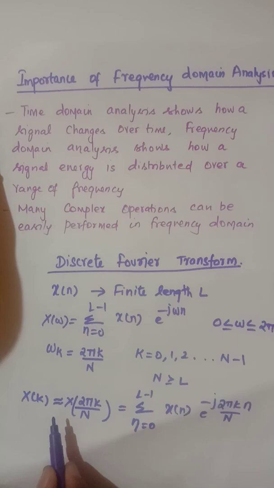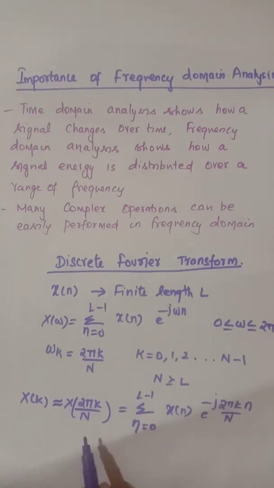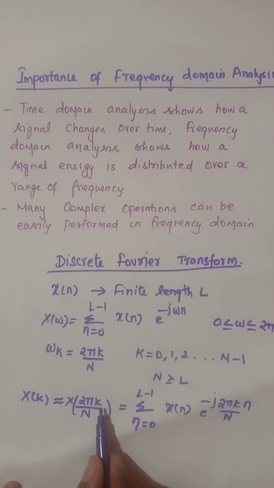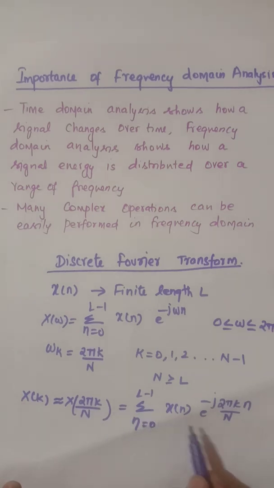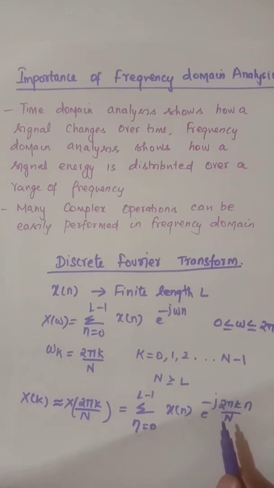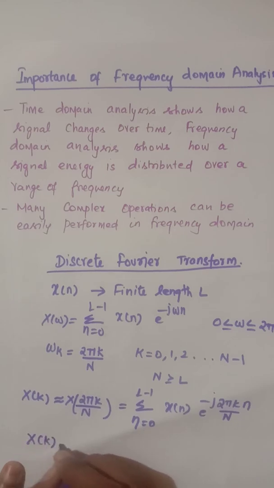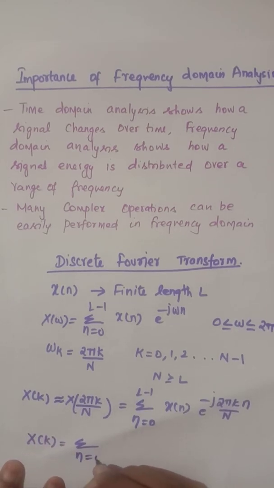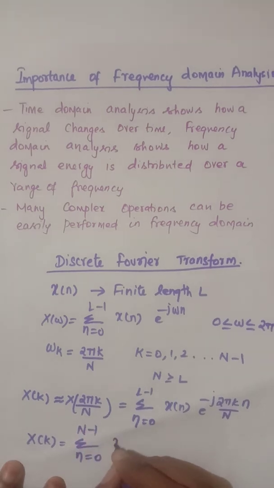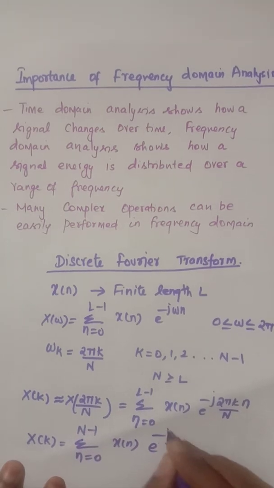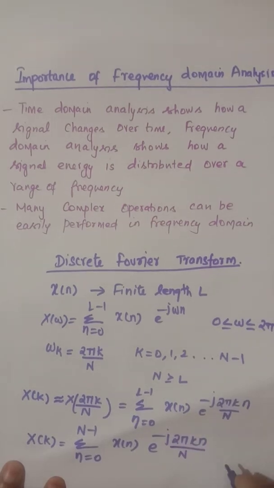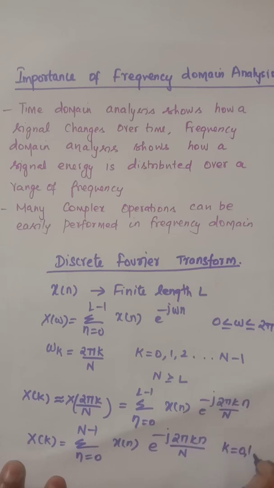So we obtain this equation: X of k equal to X of 2 pi k by N, which is equal to summation n equal to 0 to L minus 1 x of n e power minus j 2 pi k n by N. And this equation can be rewritten as summation n equal to 0 to N minus 1 x of n e power minus j 2 pi k n by N, where k ranges from 0 up to N minus 1.